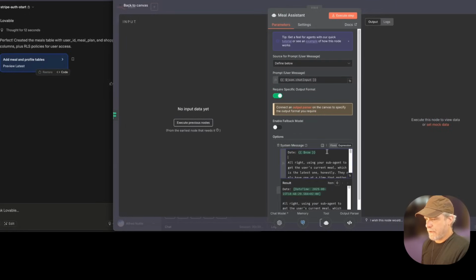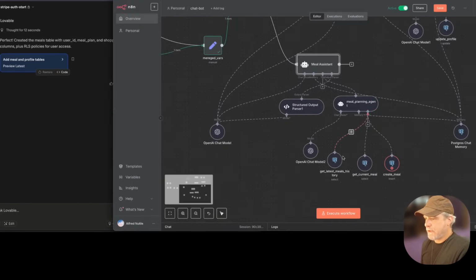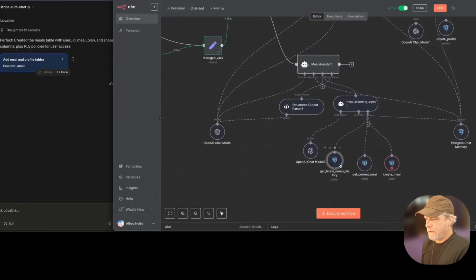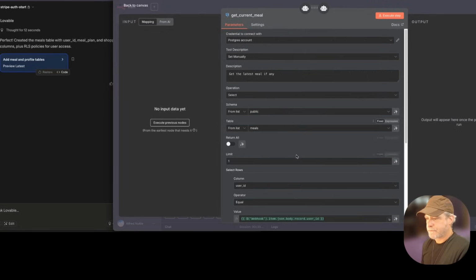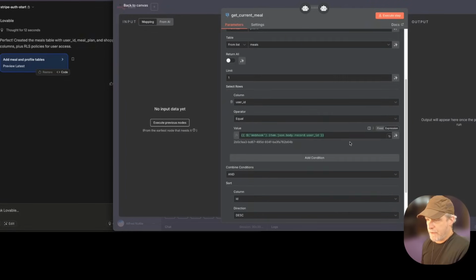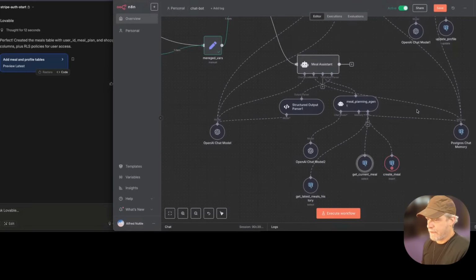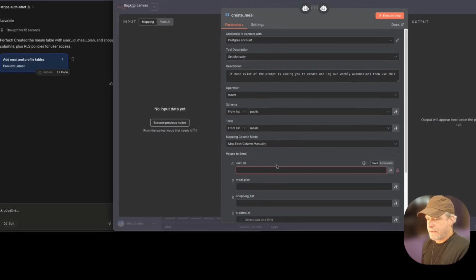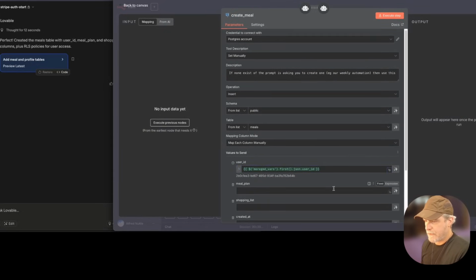Actually, I might even just throw that in there. User ID is just for the heck of it. Okay, but I'm going to go down to here, and just so it doesn't have to do the user ID logic, I'm just going to throw that in there. Same with that. We're going to pay for the webhook somewhere, so we'll go fix that, especially as we get into real automation stuff. And that stuff will just be triggered by daily schedules.